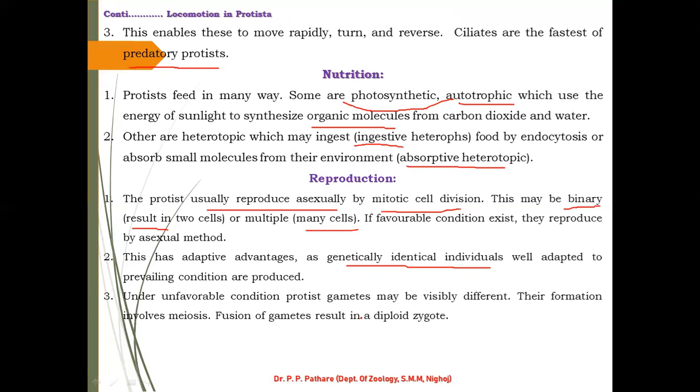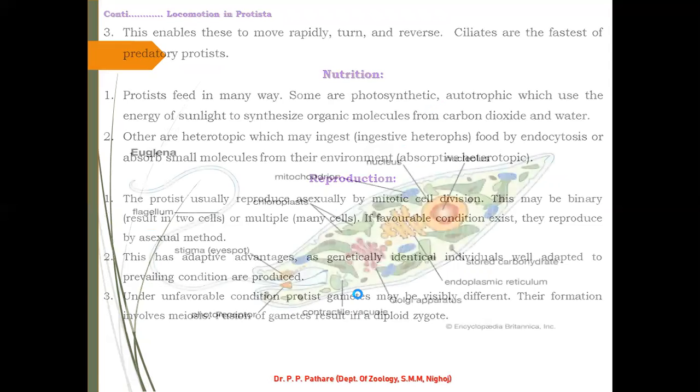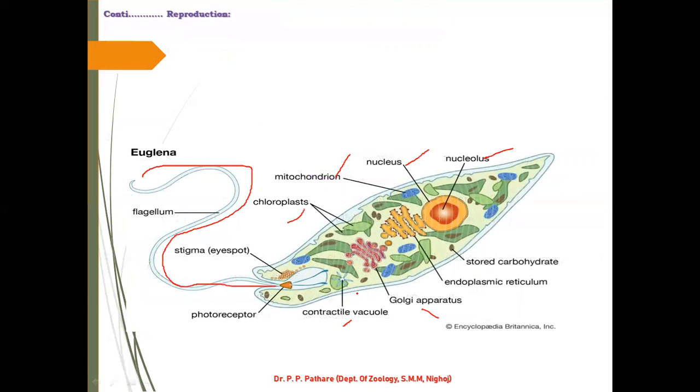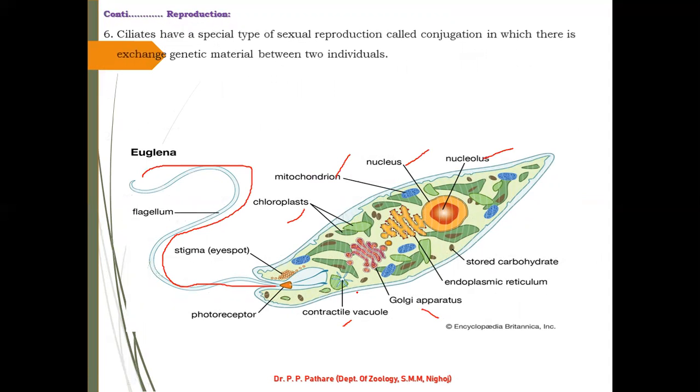Fusion of gametes results in diploid zygotes. Do you understand? If the unfavorable condition is lack of water, lack of food material, or extreme temperature or pH of the water, such adverse conditions present inside the water body, at that time they can use this method for reproduction. I hope you understand which types of reproduction are present in protists.